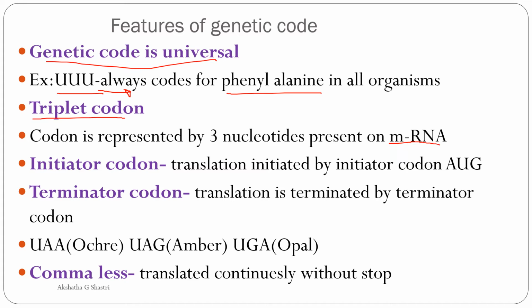Next, initiator codon. The process of translation is initiated by the initiator codon called AUG. So this is the first codon which is present. Okay, and the process of translation, that means the synthesis of proteins, takes place with the help of an initiator codon called AUG, or it is also known as start codon. Okay, and this AUG codes for an amino acid called methionine.